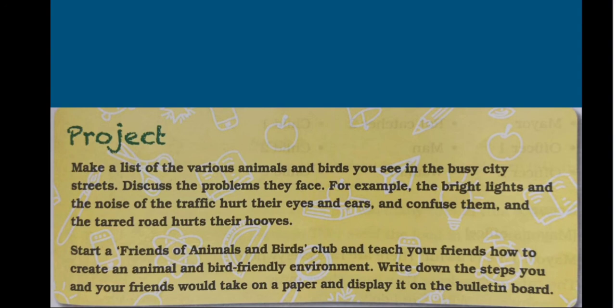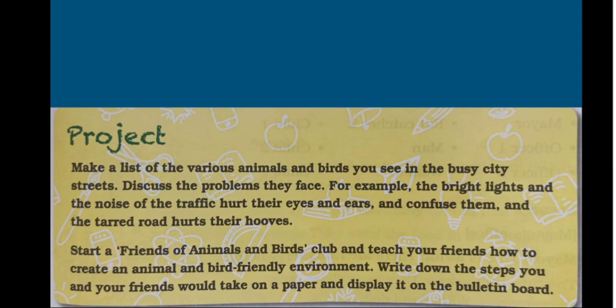For example, the bright lights and the noise of the traffic hurt their eyes and ears and confuse them, and the tar roads hurt their hooves. Okay, so these are a few of the difficulties they face. What you have to do is find some more. Start a Friends of Animals and Birds Club and teach your friends how to create an animal and bird friendly environment. Write down the steps you and your friends would take on a paper and display it on the bulletin board.